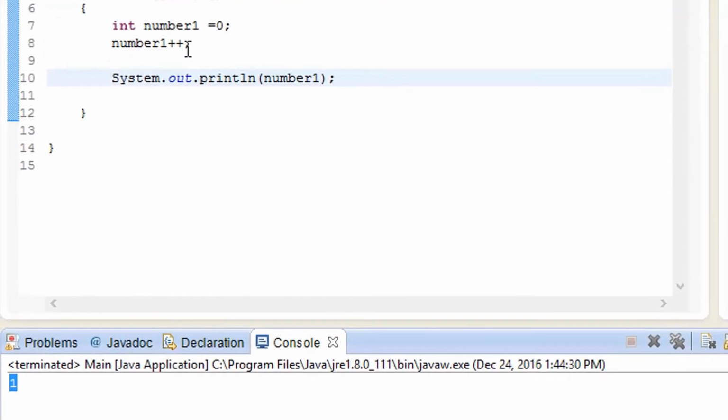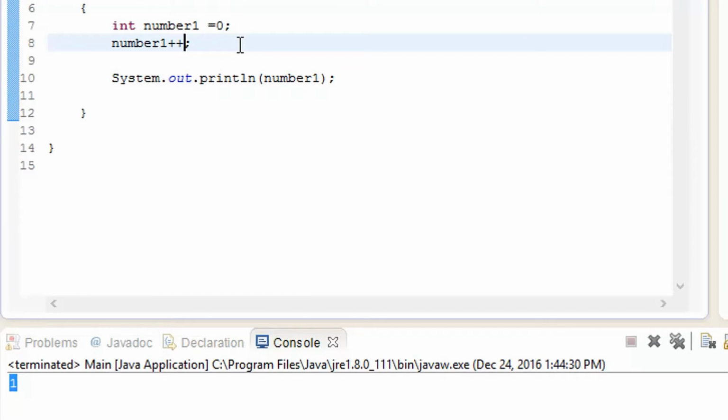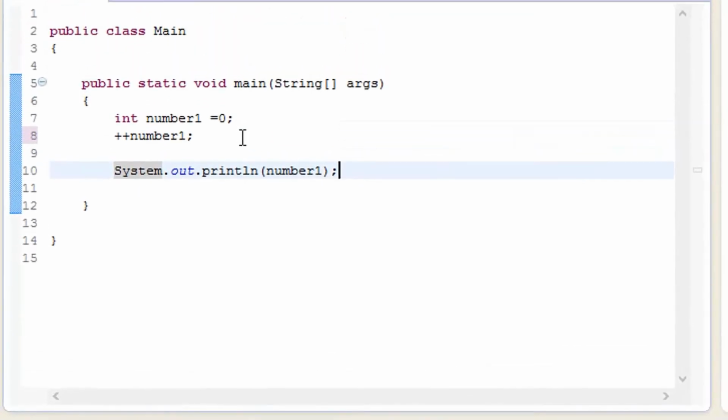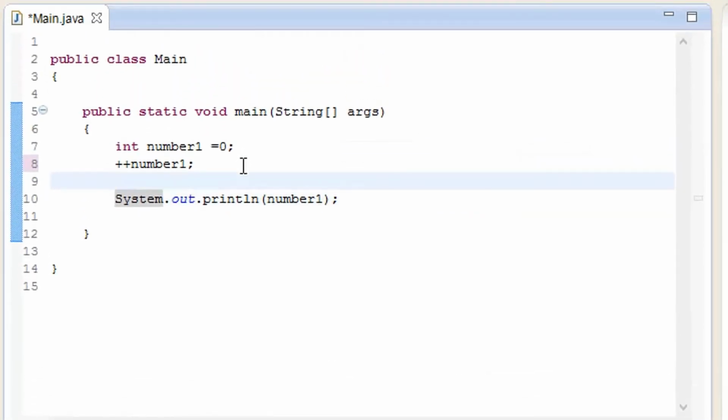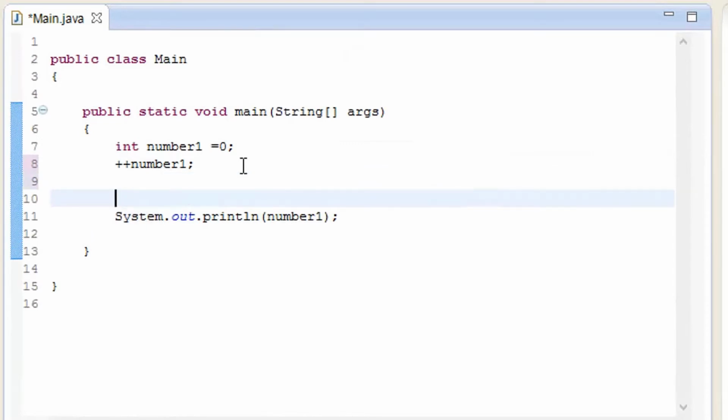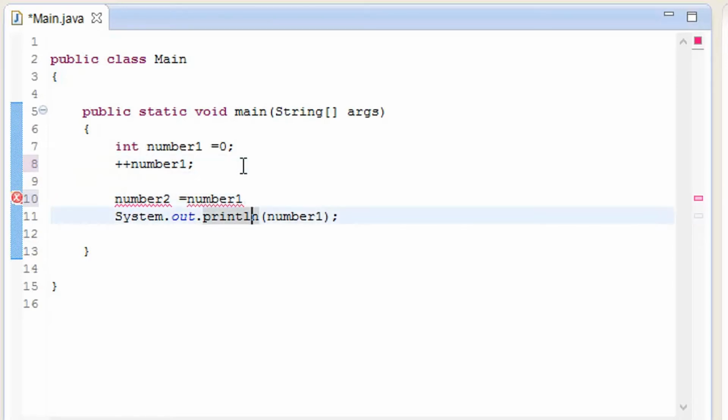So why it is not going to show in a different way is that there are some ways when it is going to give some effect to it. Let me explain about how it is going to work. I have added that out, so let me add number 2 to it, so it will be much better for you to understand. So number 2 and number 1 here, and instead of adding print 1, I'm going to keep it 2. I forgot to add a semicolon. That's the reason I was getting the warning.